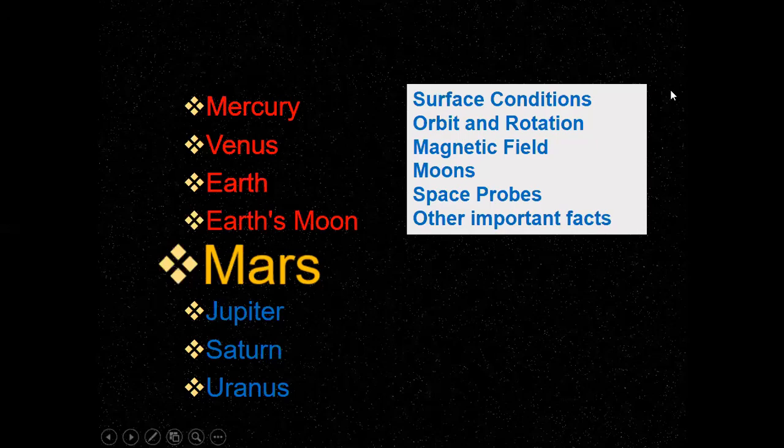Hi, the plan for this week is to learn about Mars, Jupiter, Saturn, and Uranus. And we'll come back to the Earth's moon later. So today, let's learn about Mars.